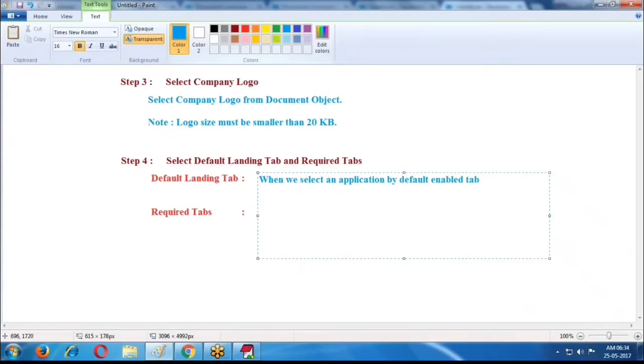For example, the home tab. Here, the frequently used tabs